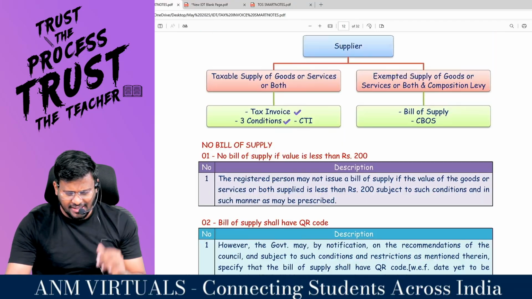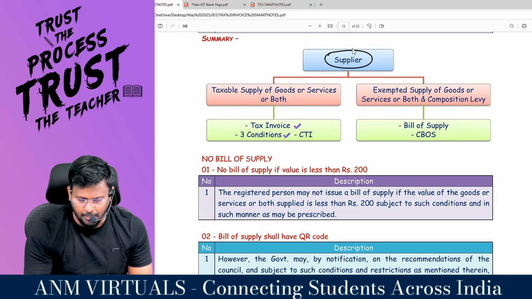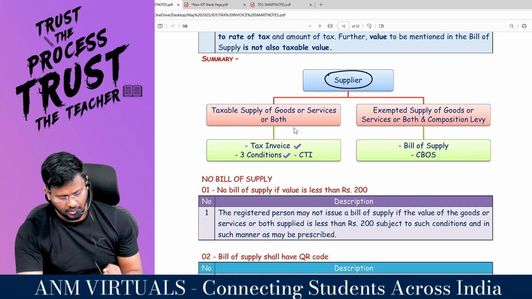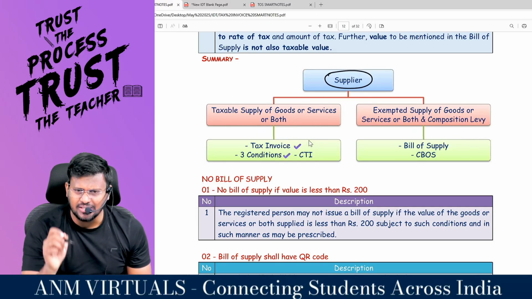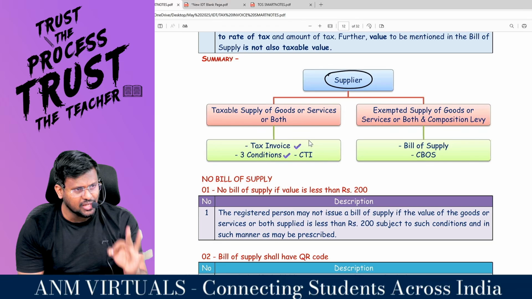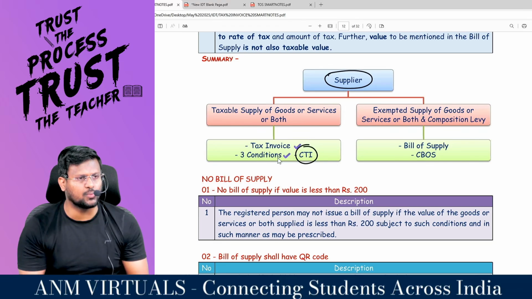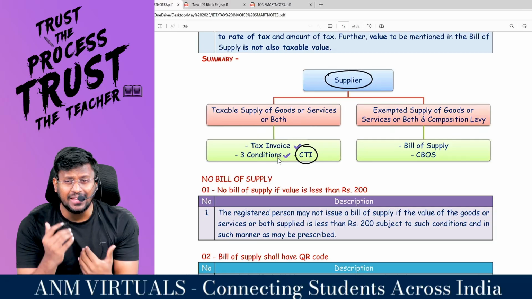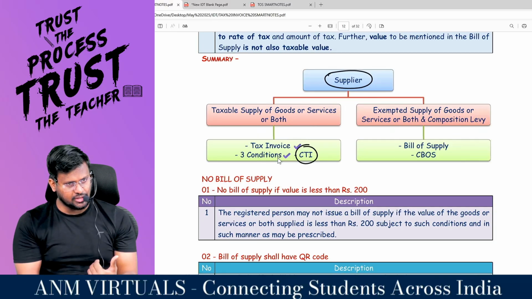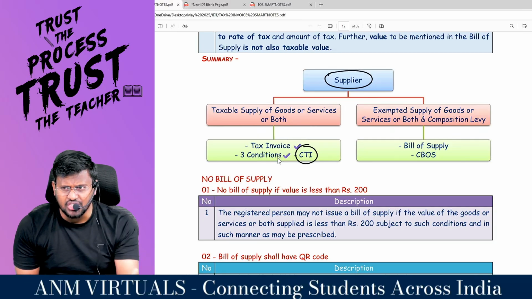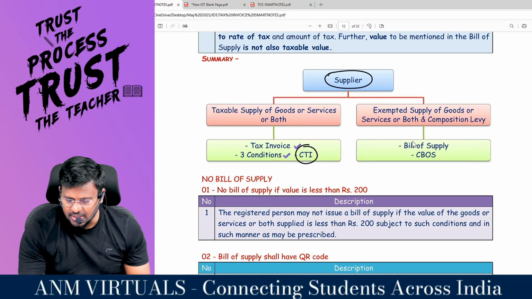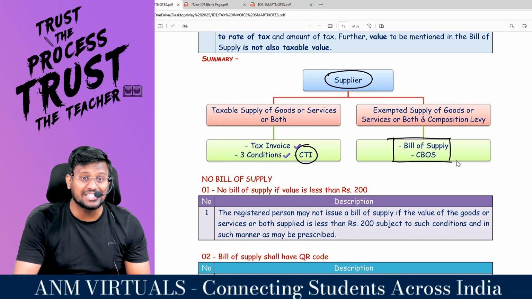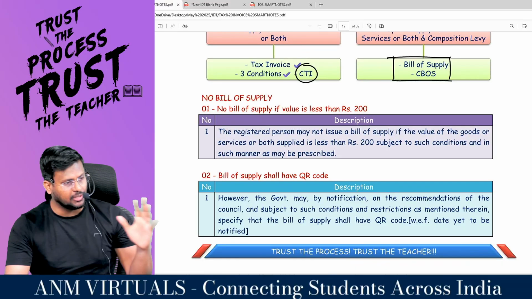So what is the one line summary? The supplier may be supplying taxable supply, then he has to raise the tax invoice. If three conditions are satisfied, a consolidated tax invoice on a daily basis. Are you all really with me? If you are supplying exempted supply of goods or services or both, or you are a composition dealer under section 10, you are supposed to raise the bill of supply or consolidated bill of supply, as the case may be. Comfortable?